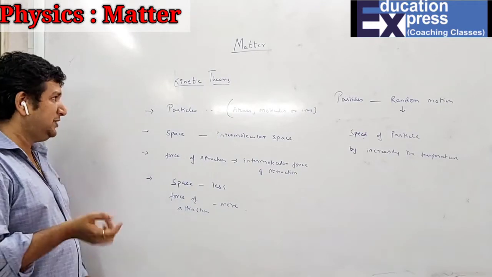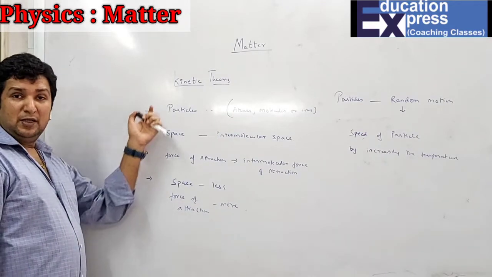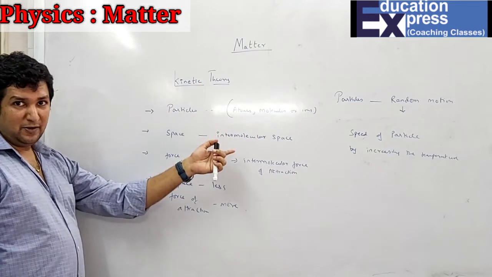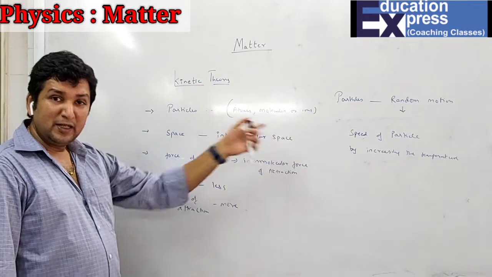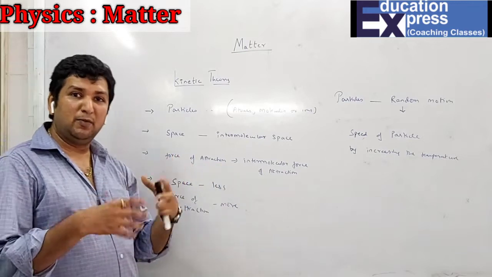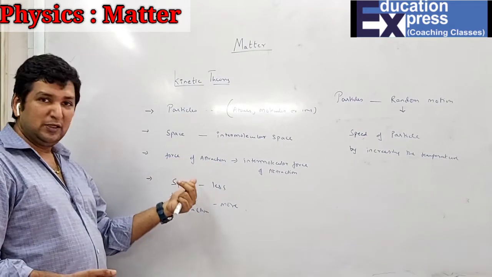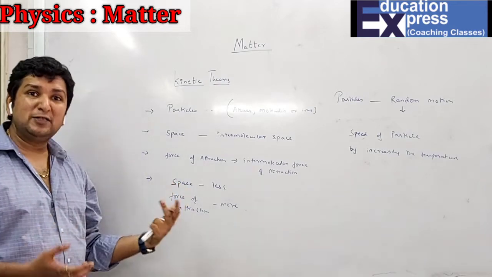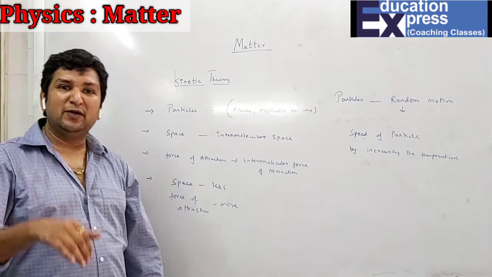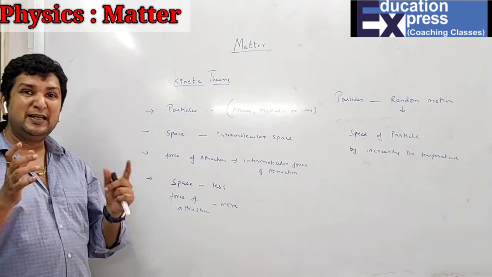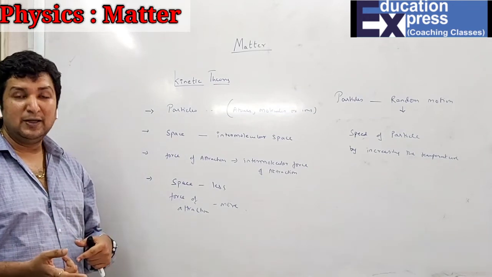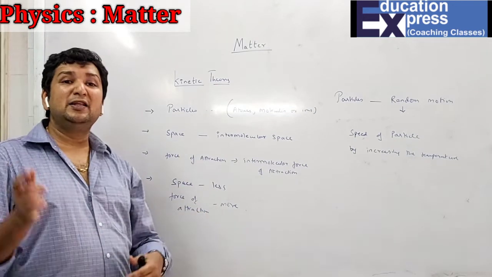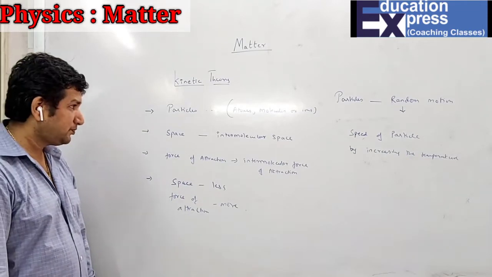So I repeat, first, the matter is made up of particles: atoms, molecules, ions. The space between them is said to be the intermolecular space, and because of it there is the intermolecular force of attraction. As the space increases, the force of attraction decreases. So solid has the least space, hence maximum force of attraction, and gases have the maximum space and the least force of attraction.